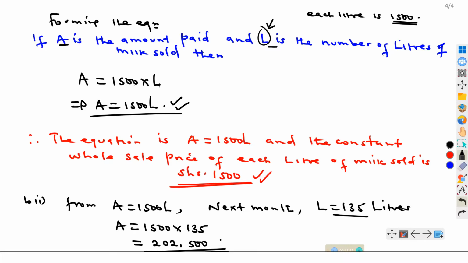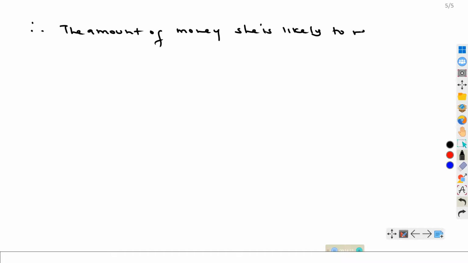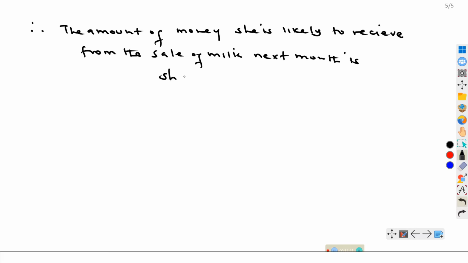So from there, you also need to give the general conclusion that therefore the amount of money she is likely to receive from the sale of milk next month is shillings 202,500.